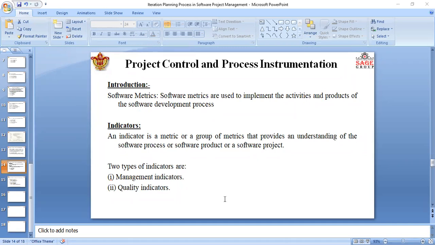Software metrics are needed for calculating the cost and scheduling of the software product with great accuracy. This is the need for software metrics. They are also required for making an accurate estimation of the process, and for understanding the quality of the software product. For this reason, software metrics are needed.